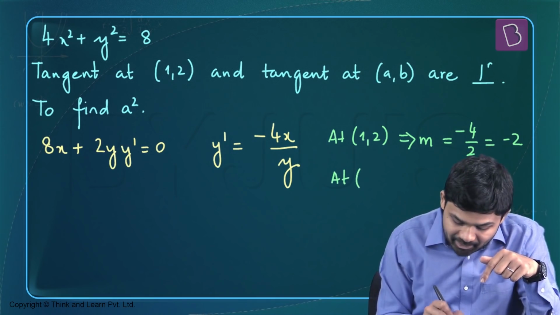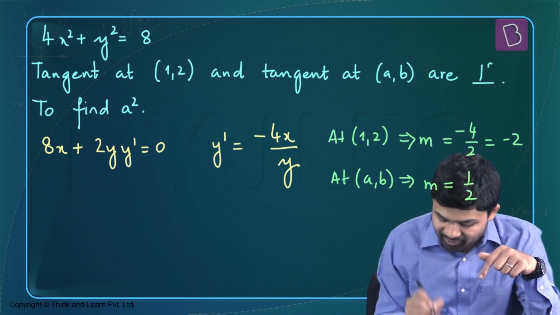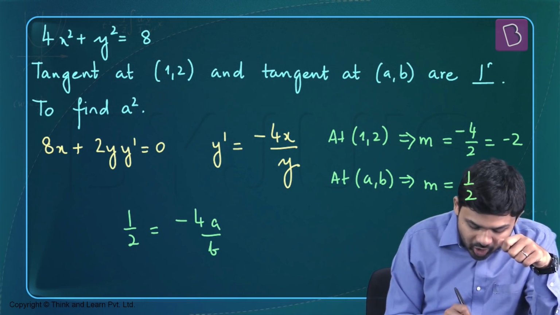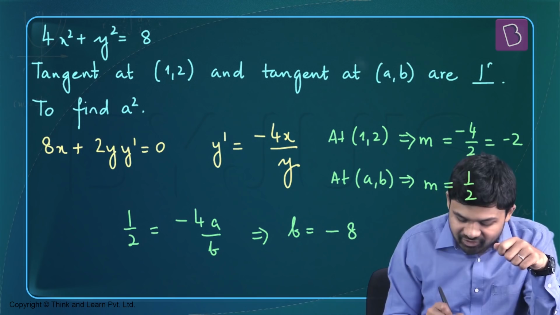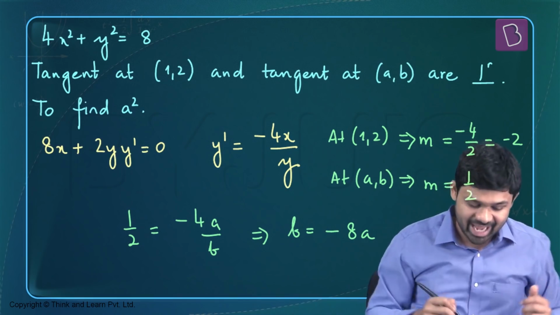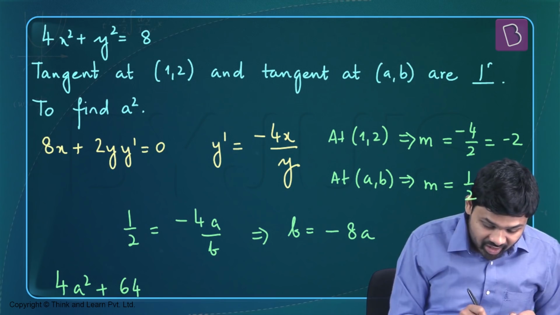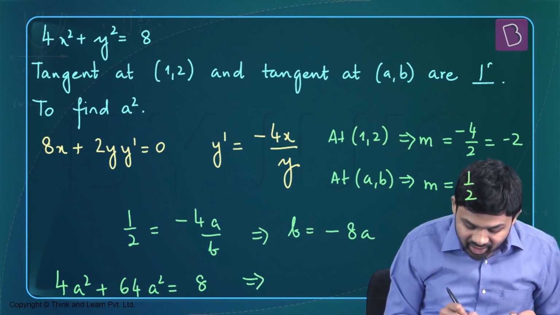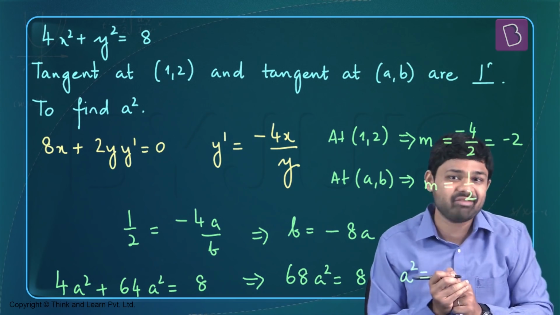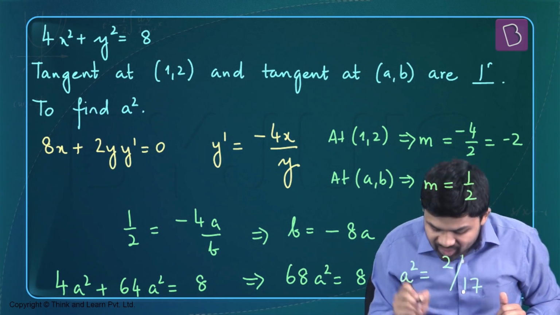So the tangent at a comma b is perpendicular to this. So at a comma b, the slope is going to be equal to minus 1 over minus 2, or half. Correct? So my half is going to be negative 4a over b, or I get b to be equal to negative 8a. But remember, a comma b are points on the ellipse, so they satisfy the equation of the ellipse. So I get 4a square plus b square, which is nothing but 64a square, to be equal to 8, or I get 68a square to be equal to 8, a square to be equal to 8 by 68. Dividing by 4, both on the numerator and the denominator, you will get 2 divided by 17.